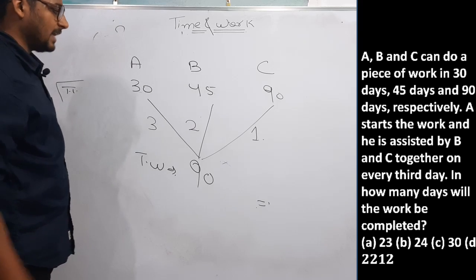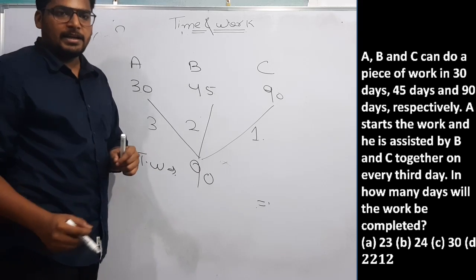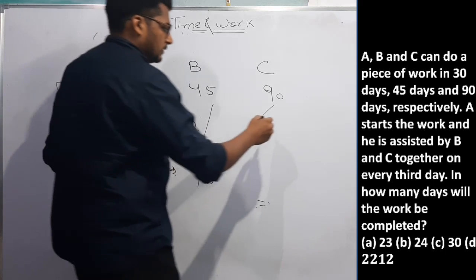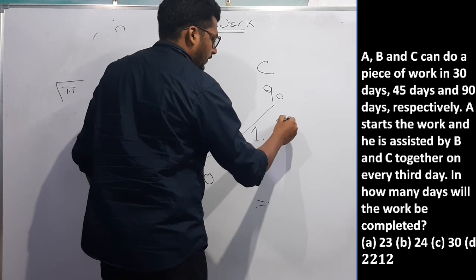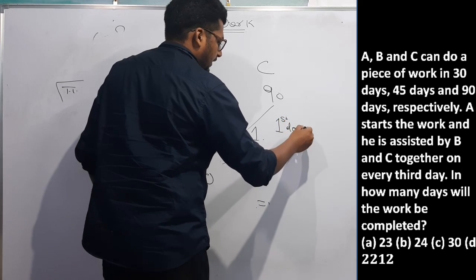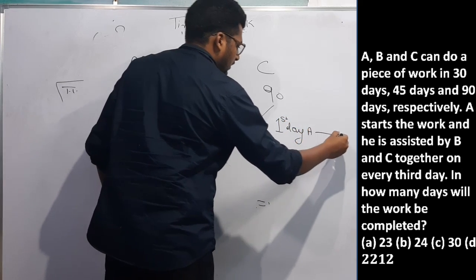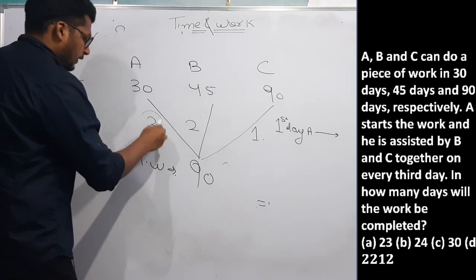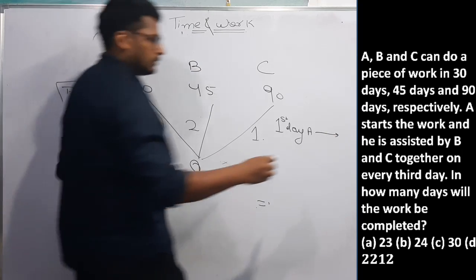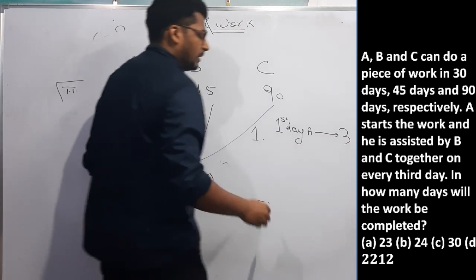Now the question is saying that on every third day A is assisted. That means on the first day A alone will work. A does 3 work in one day. Then on the first day 3 work will be completed.